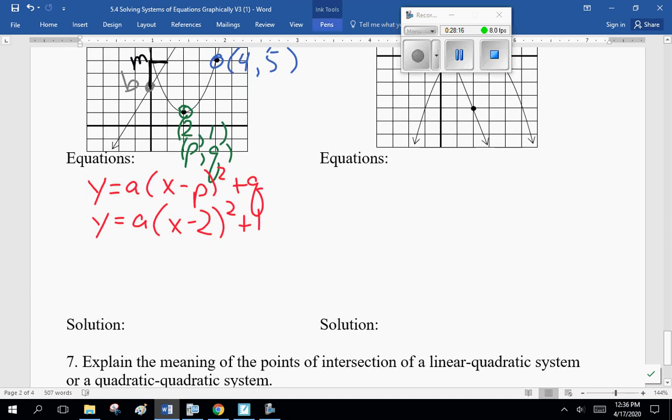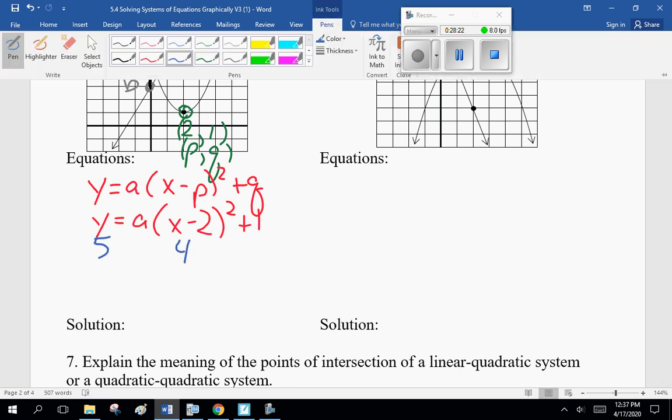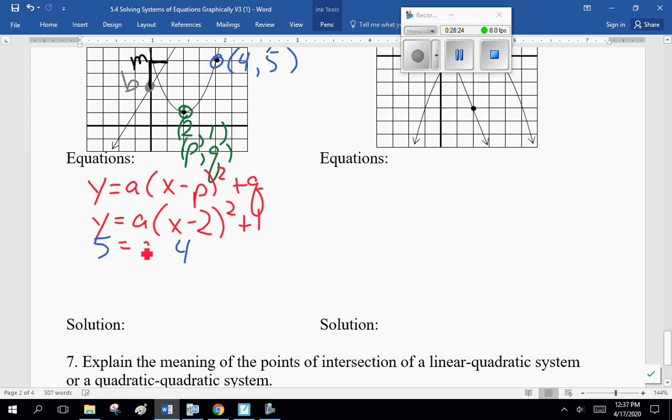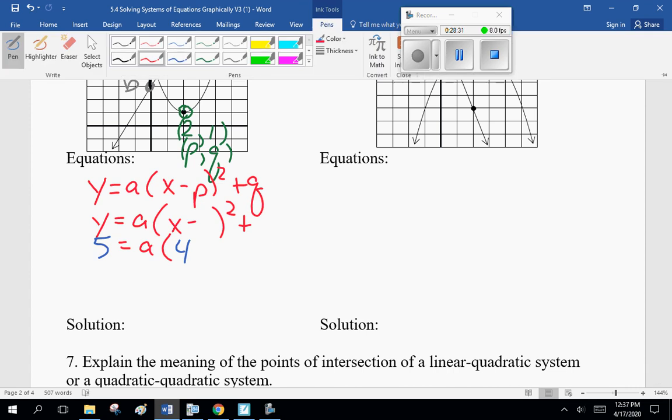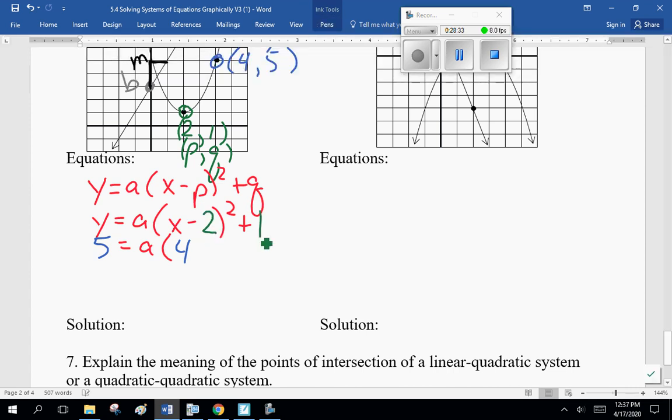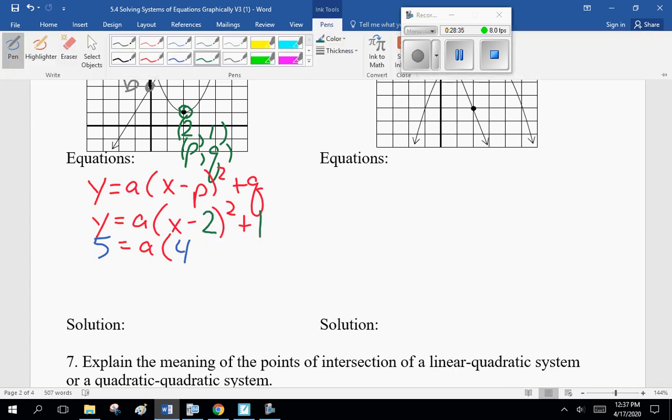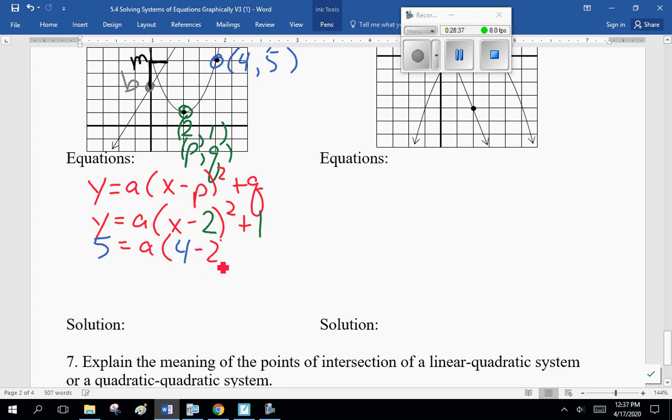Now this becomes 5, 4, and solve for A. Actually, I should be color coding this. Okay, that's where my 2 and 1 come from. Just a reminder, 4 minus 2 squared plus 1.